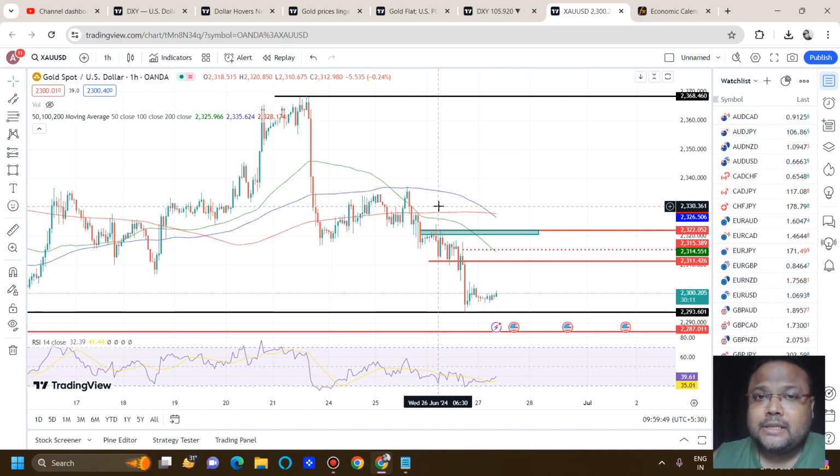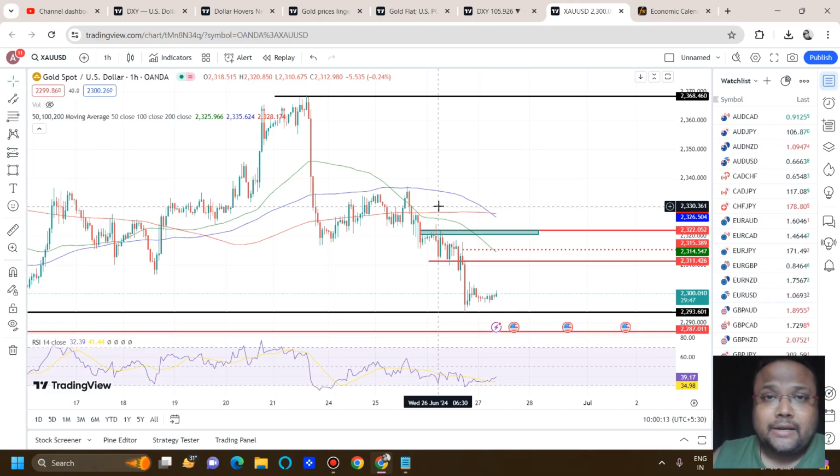We have been discussing that level to level trading is best for this market situation, because this market is unpredictable. You cannot take a buy position and sit on it for a couple of days. You cannot take a sell and sit on the sell for the next couple of days, because we do not have that kind of capital where we can have a huge drawdown.